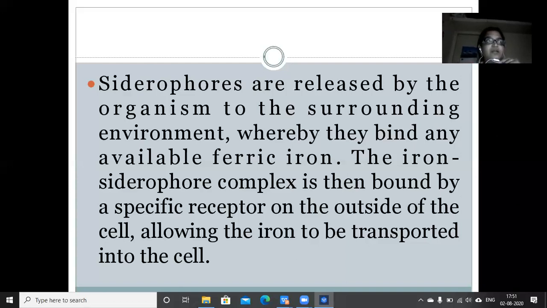Then the siderophore again goes to the second cycle of binding to the iron particle, or Fe particle, and then it gets to the cell membrane or near to the cell. On the receptors, it will bind, and then iron will be transported into the cell, and then siderophores will be released from the receptor. Again, it will go to the third cycle. So in this way, the siderophores continuously transport iron into the cell until the requirement is fulfilled by the cell.